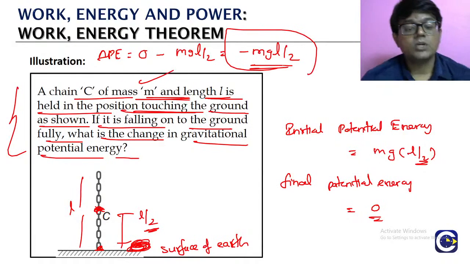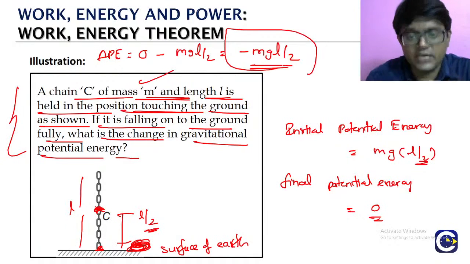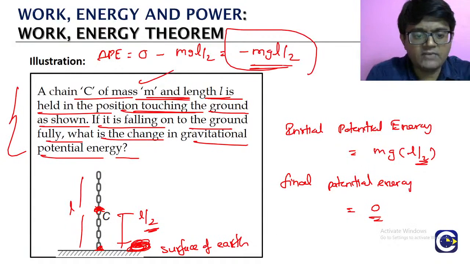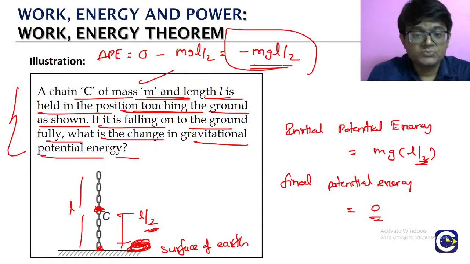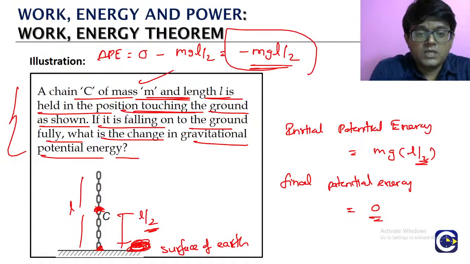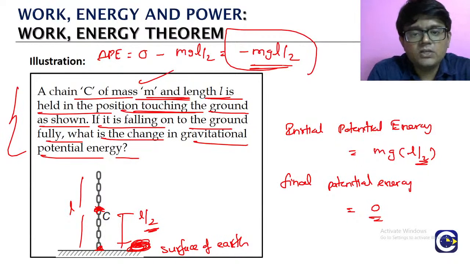So if you have an extended body, mostly we will have symmetric objects like the chain. The geometric center will be the midpoint. If they are giving a block, the geometric center is the midpoint. For a uniform triangular shape, like an equilateral triangle, the centroid will be the geometric center.